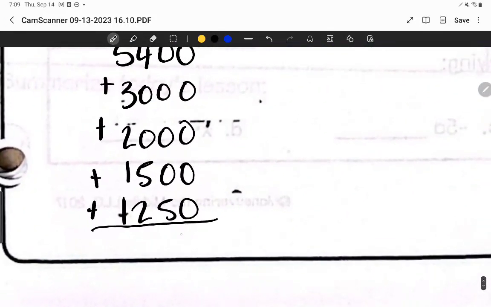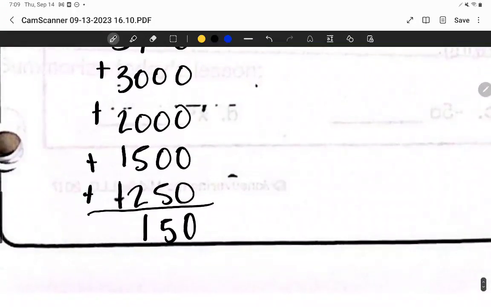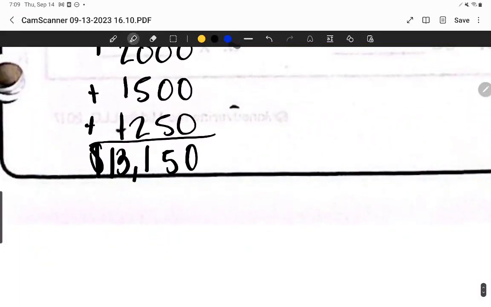And when we add that all up together, we get zeros here, a 5 here, 4 plus 5 is 9, plus 2 is 11, carry the 1. 1 plus 5 is 6, plus 3 is 9, plus 2 is 11, plus 1 is 12, plus 1 is 13. So our total assets total out to be $13,150.